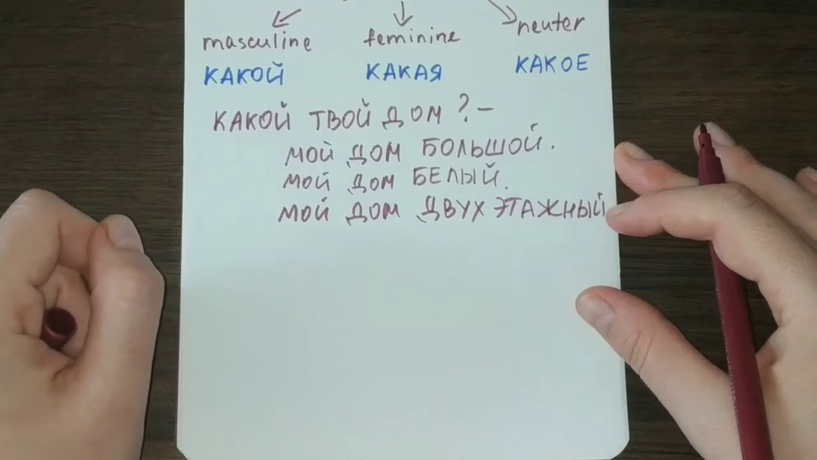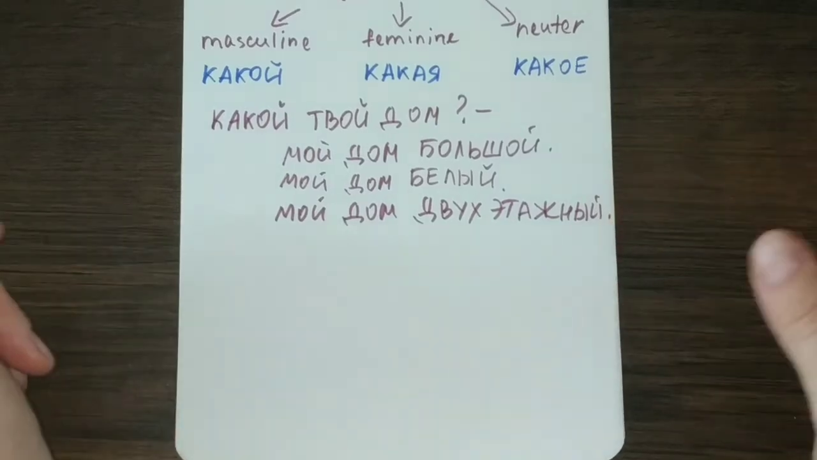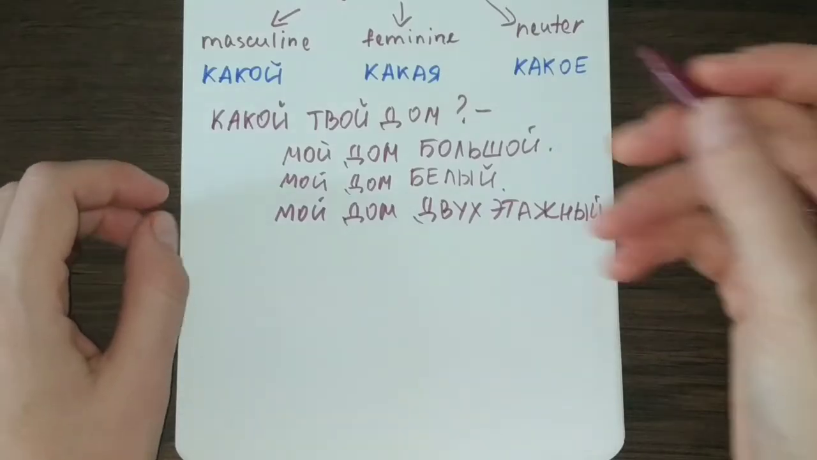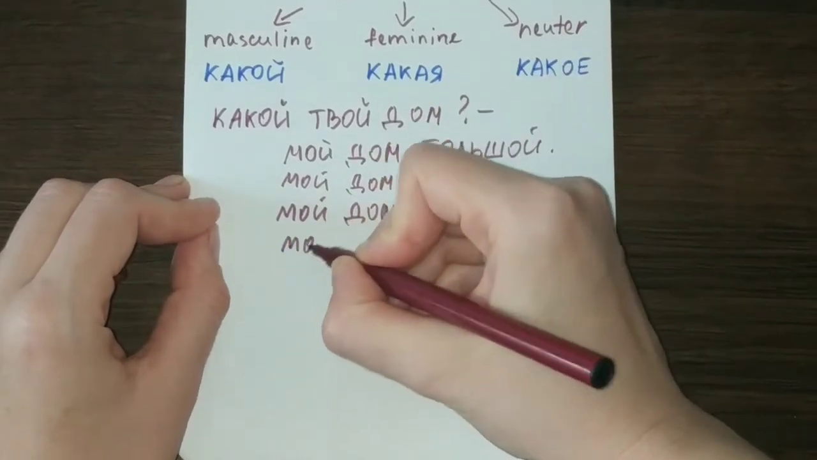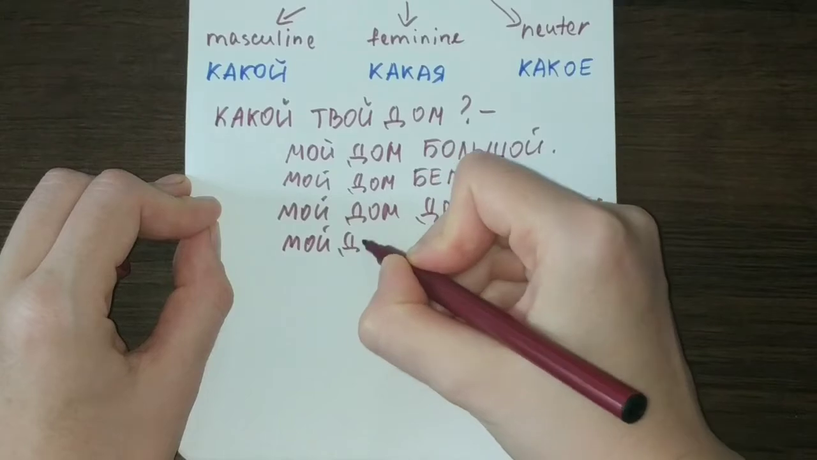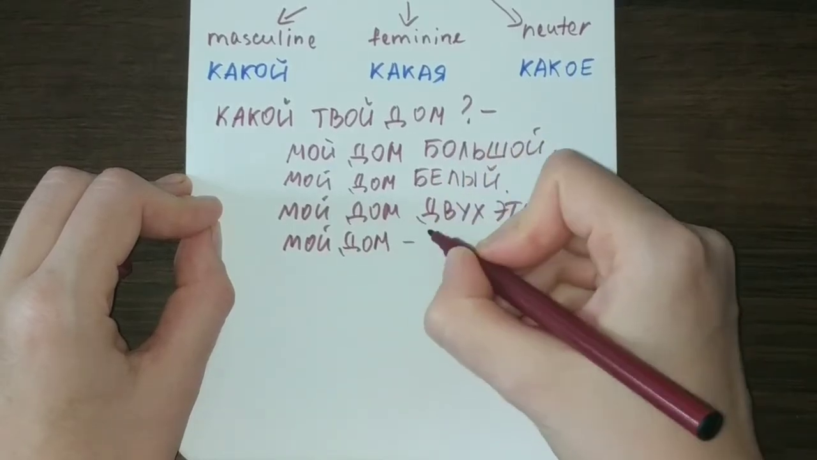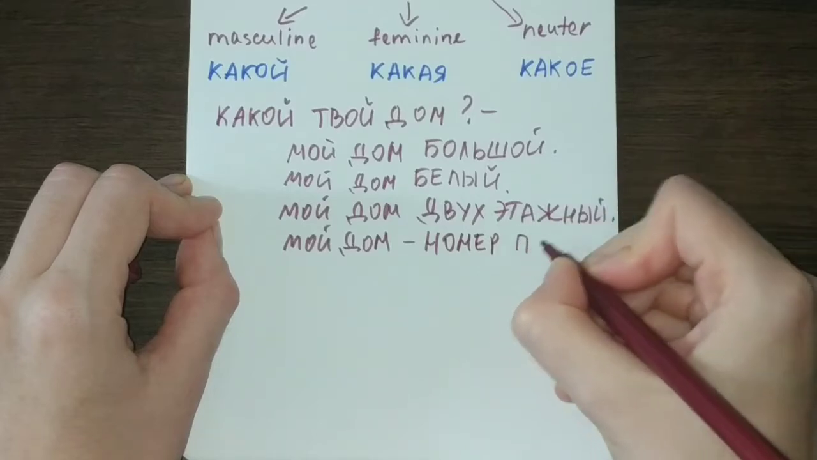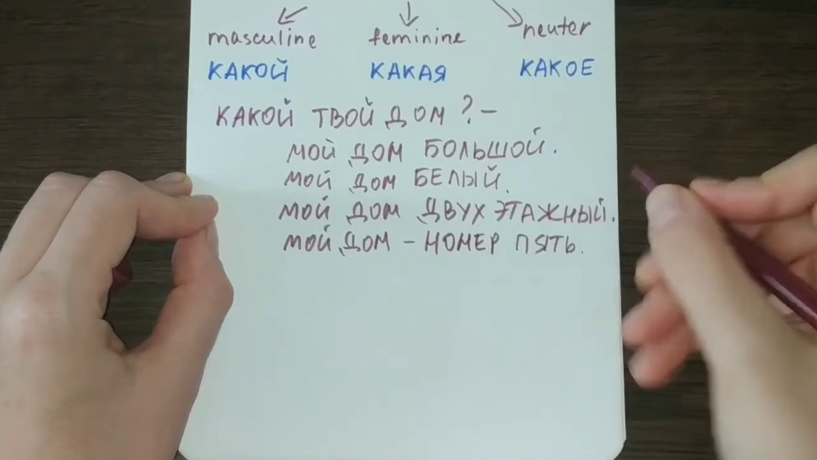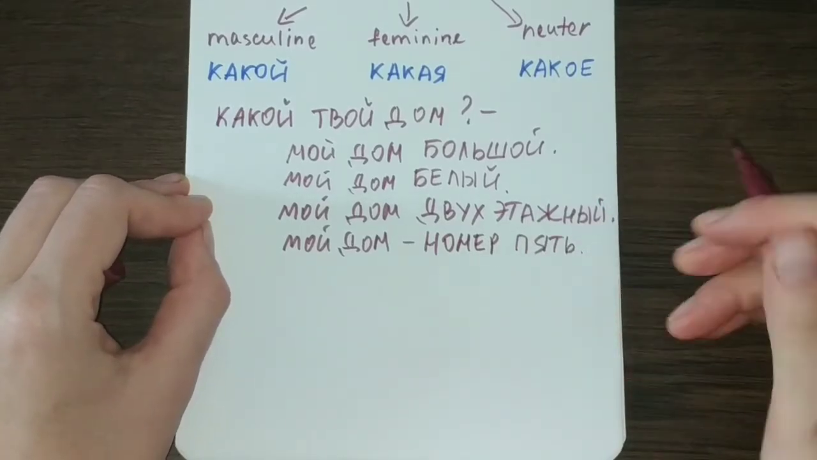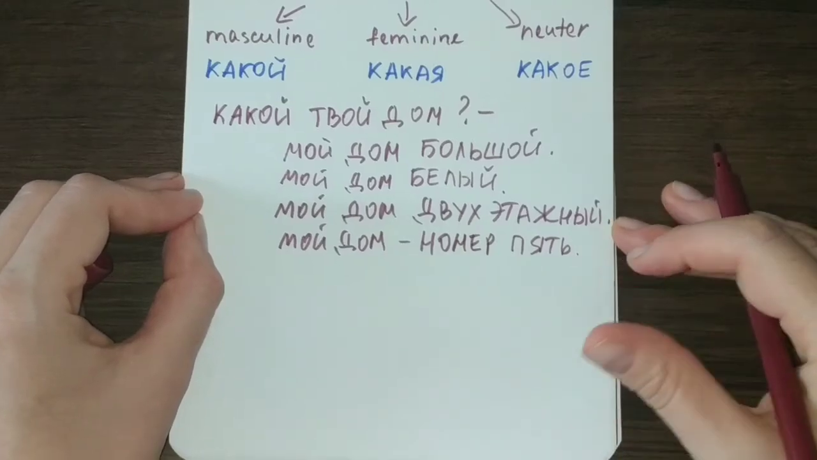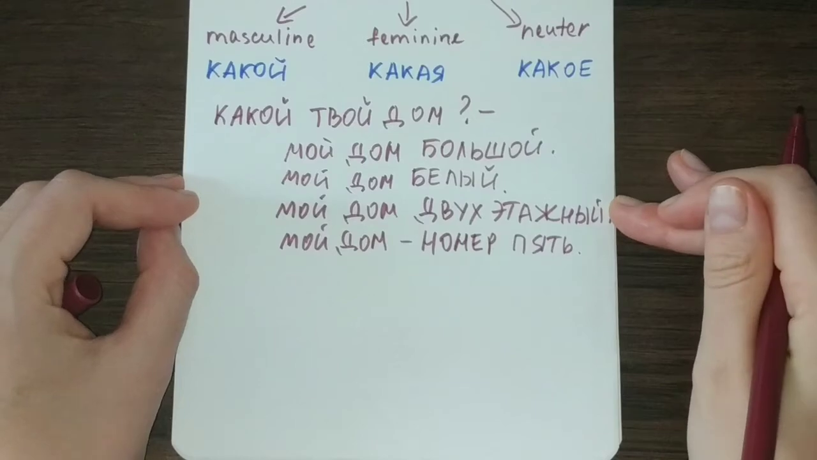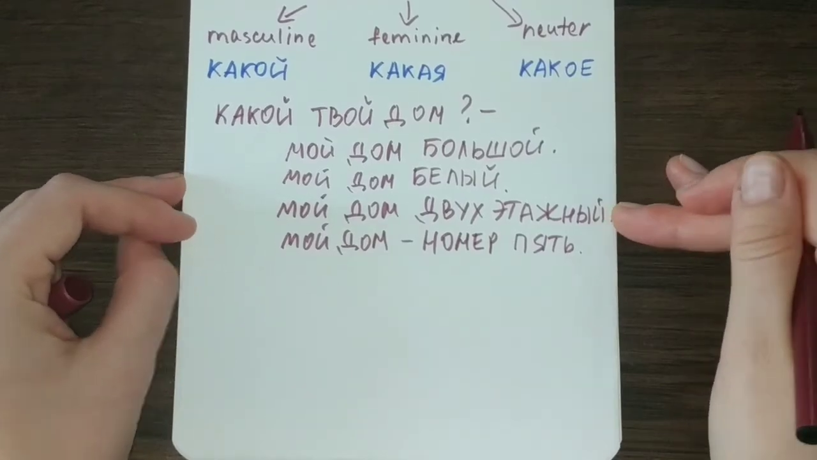It can also mean the number of the house, like among other houses on the street. So it can be like мой дом номер 5. My house is number 5. So that is the kind of information that can be given when you are asked какой.